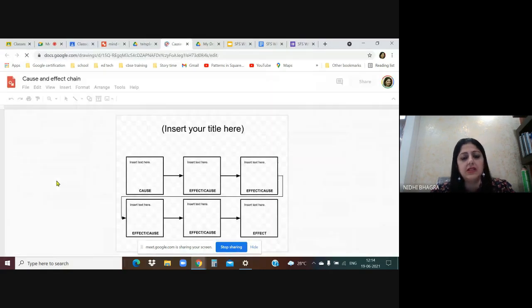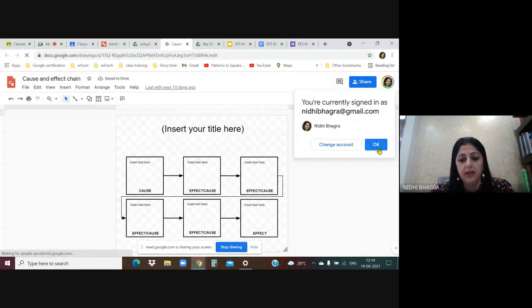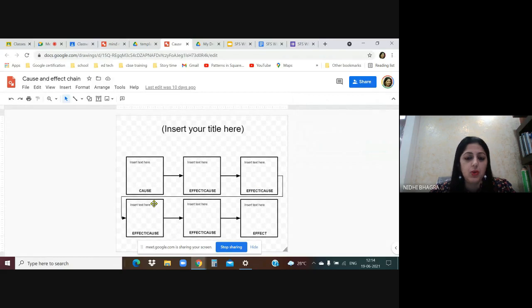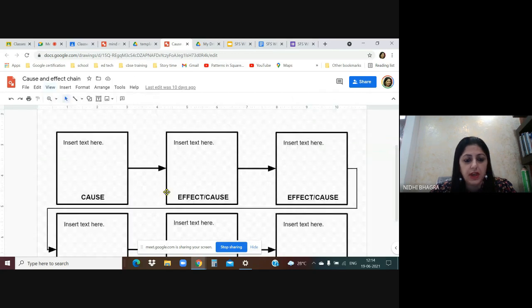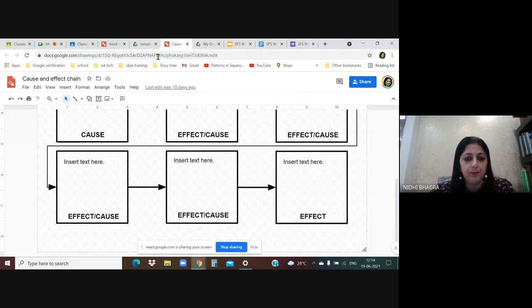Now look at this. This is like a cause and effect chain. You can assign it to the student, anything in science you want to cause and effect. So from here, I'll just zoom it. This is what has been made with the help of Google Drawing. This is a template you can assign to the students, cause, effect. This way you can assign.